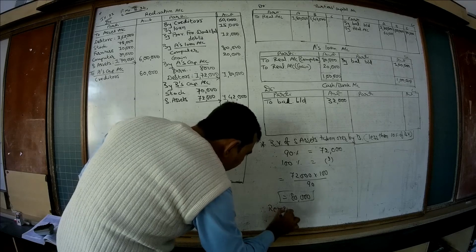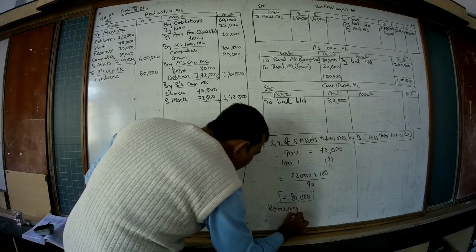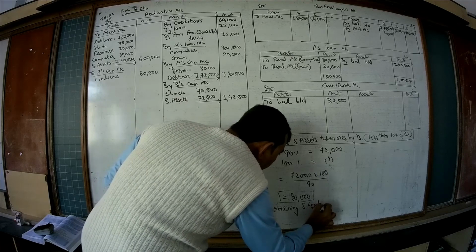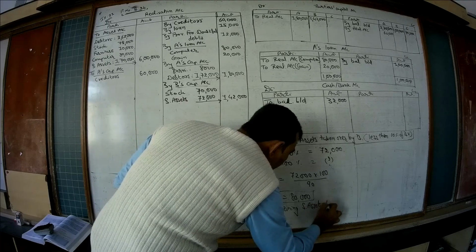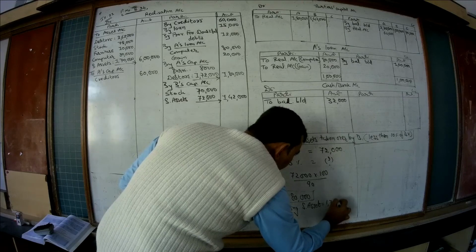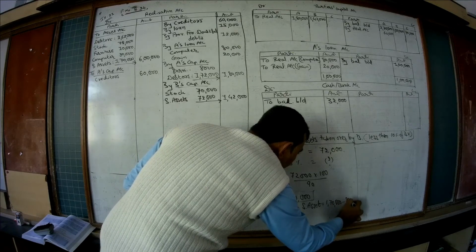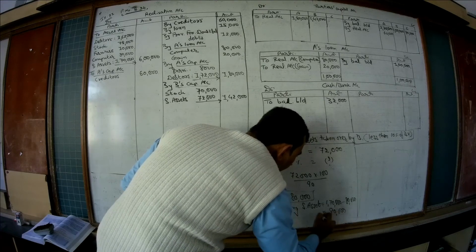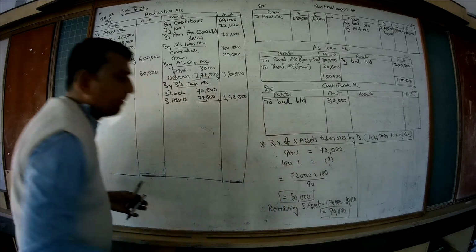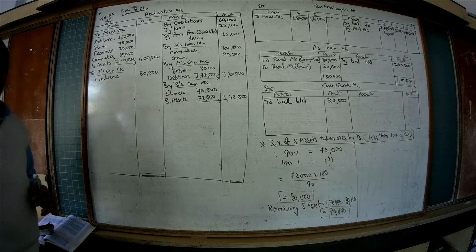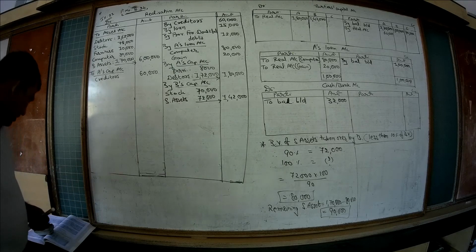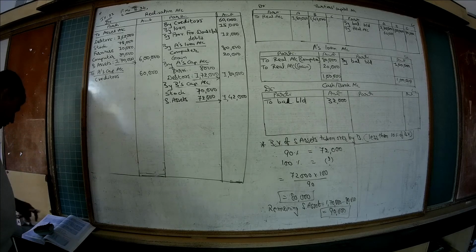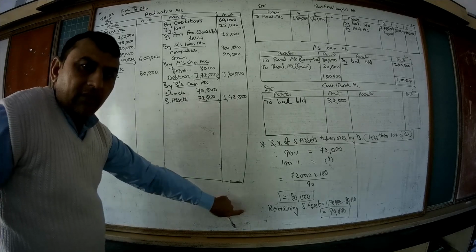Remaining sundry assets is equal to 1,70,000 minus 80,000, which is equal to 90,000. Is it clear? Is it visible?